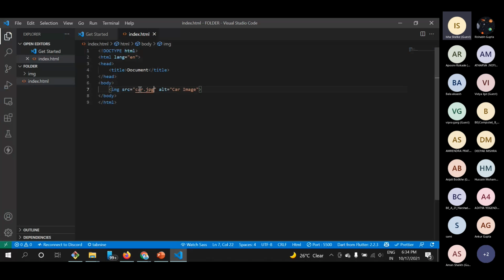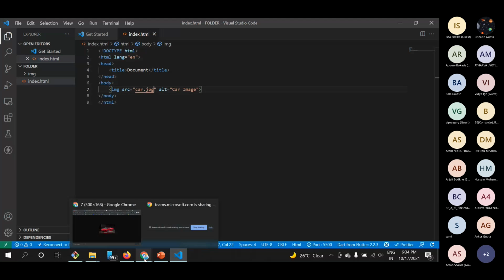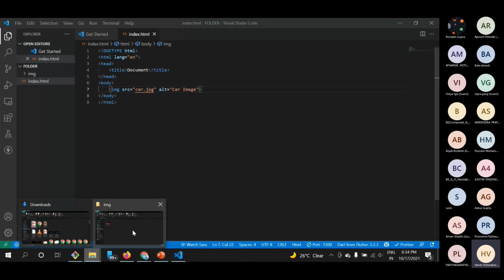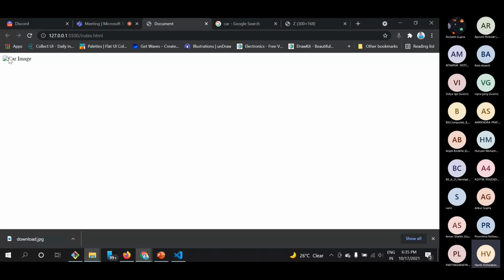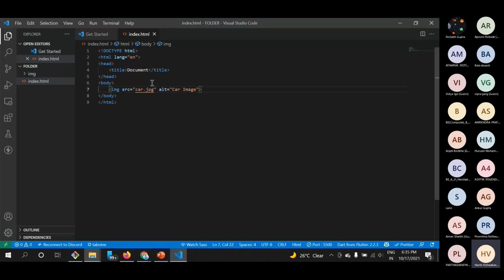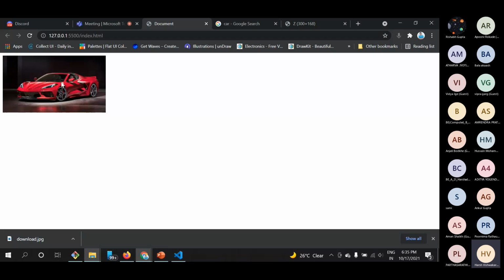If I go with this, it will not display anything because car.jpg is not there at the root level. You can see that this is the root level. If I don't have any exact path, it directly looks at the root level first. So it will show the alternate text. Yeah, here you can see that it is the alt text. And if I use the path img/car.jpg, then you can see that the image is displayed here.